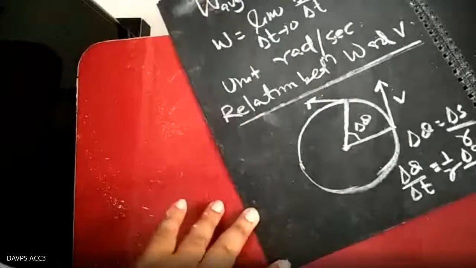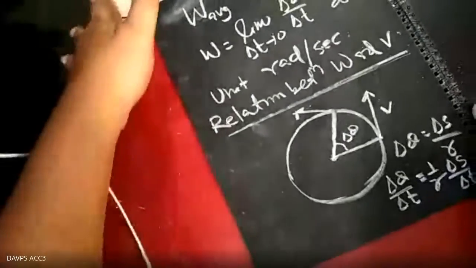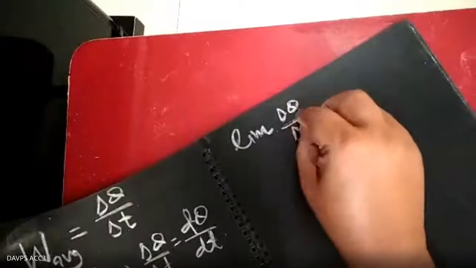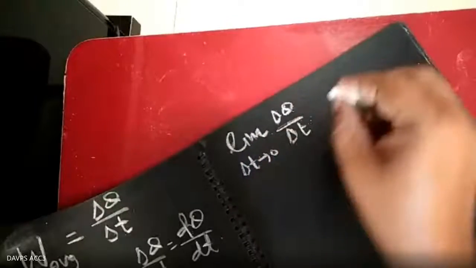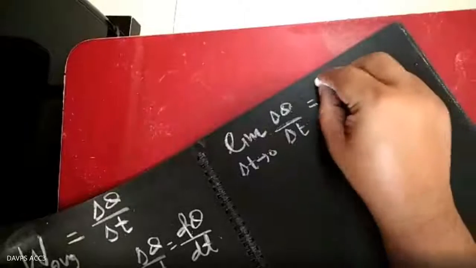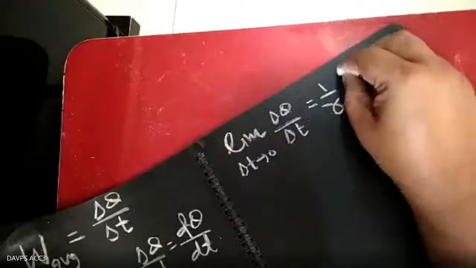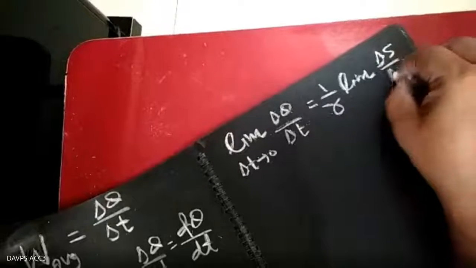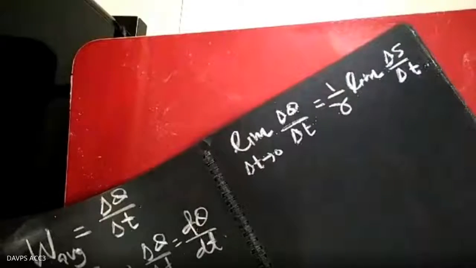And second, you can take the limit. If I am taking the limit as delta t tends to 0, the limit of delta theta by delta t will be equal to 1 by r times the limit of delta s upon delta t. Any problem? No problem.